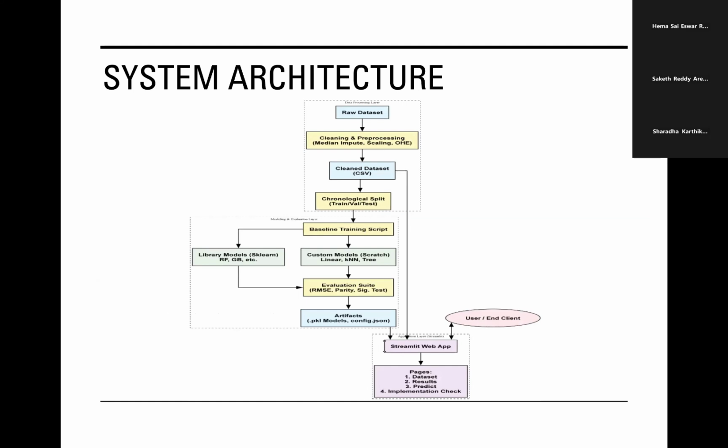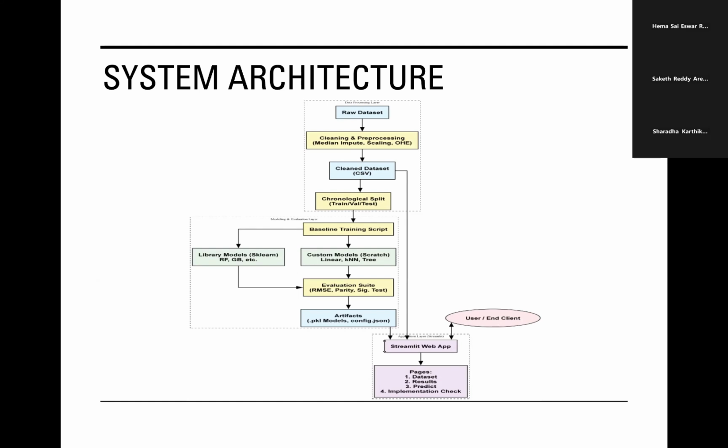This diagram shows how everything fits together. At the top, we start from the raw DB1B derived dataset and run a cleaning and pre-processing stage to produce a single clean CSV. That flows into our baseline training step, where we train the five scikit-learn models and our custom models inside a shared pipeline, then save metrics, plots, models, and a configuration file.